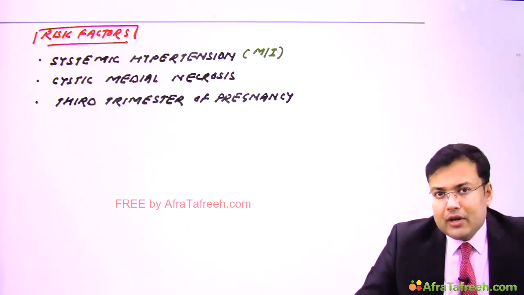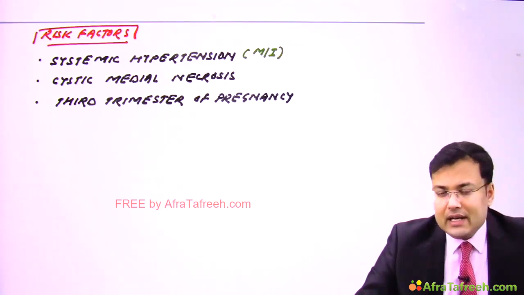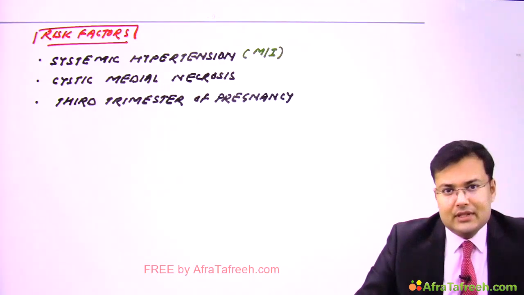Now see the important classifications in relation to aortic dissection. There are 2 classifications which are frequently asked: the DeBakey classification and the Stanford classification.